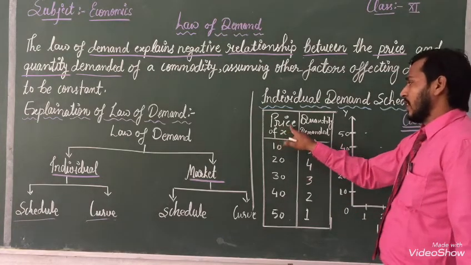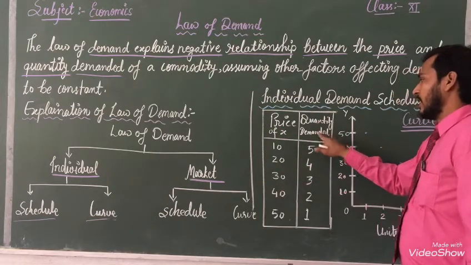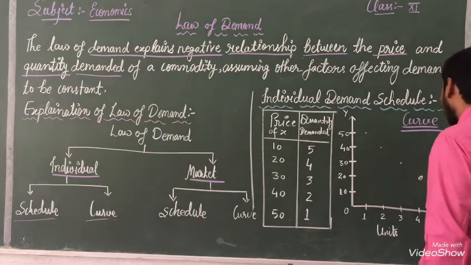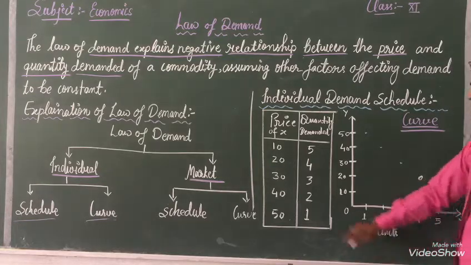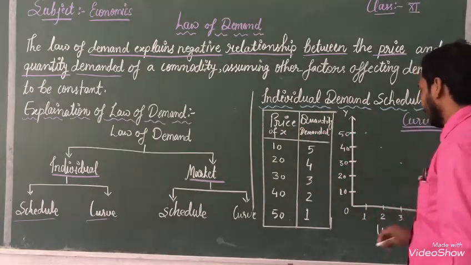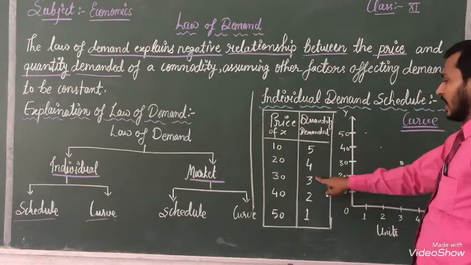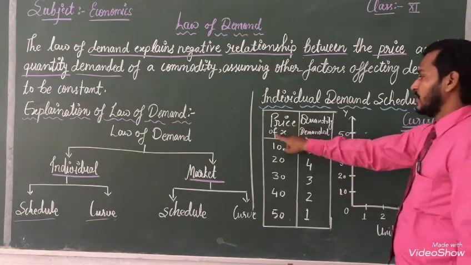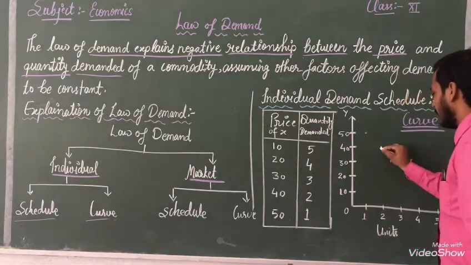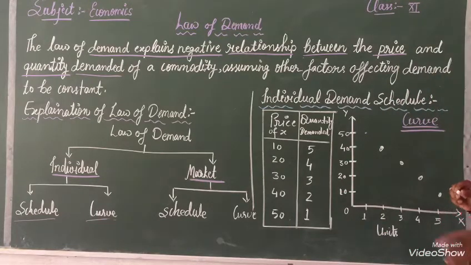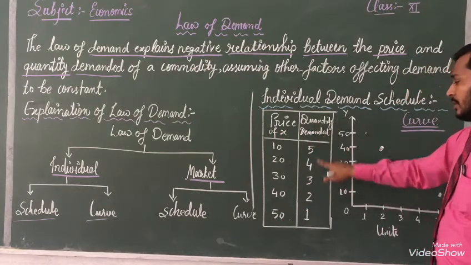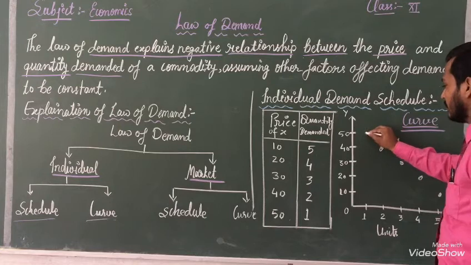Next, when price of X is 20, quantity demanded is 4. Then quantity demanded is 4 when price is 20. Next, price of X is 30. At that time quantity demanded is 3. Next one, price of X equal to 40, then our demand should be here. Next one, when price of X is 50, at that time quantity demanded is 1.